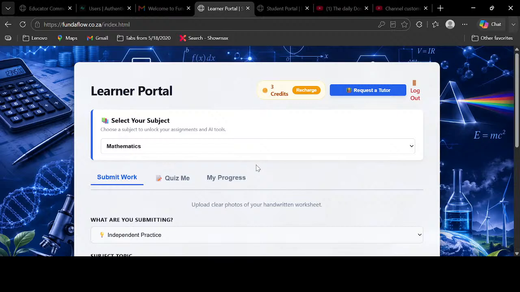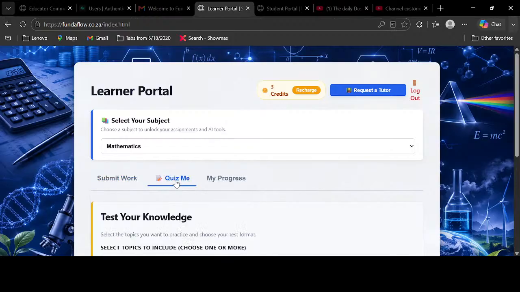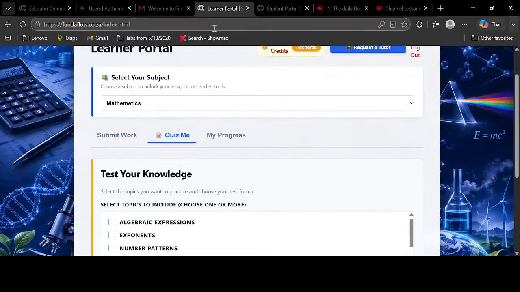Okay, so what are you trying to do, Kanan? I don't know, you request me as a tutor. Yeah, I've already requested you as a tutor. Okay, that one is fine. So what we're going to do from here, we're going to go to me. You can log in as me as the daily dose of mathematics. I'm already there.